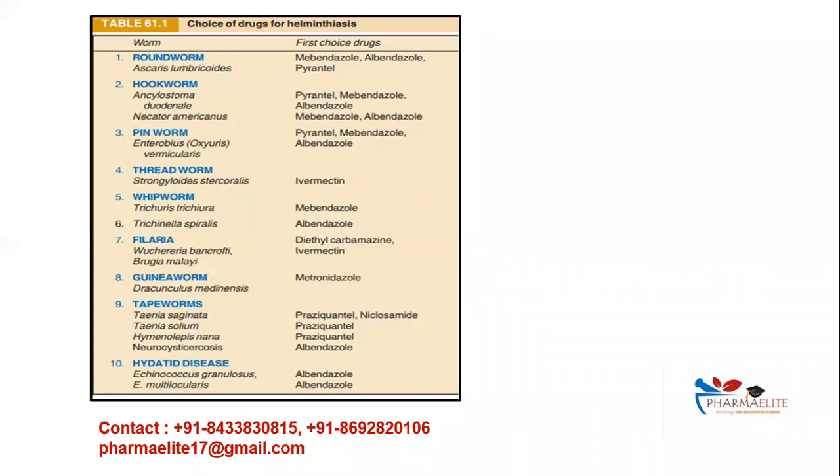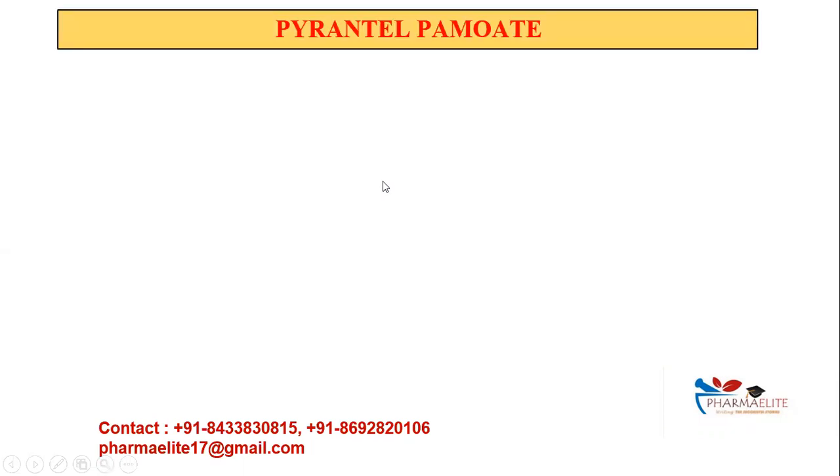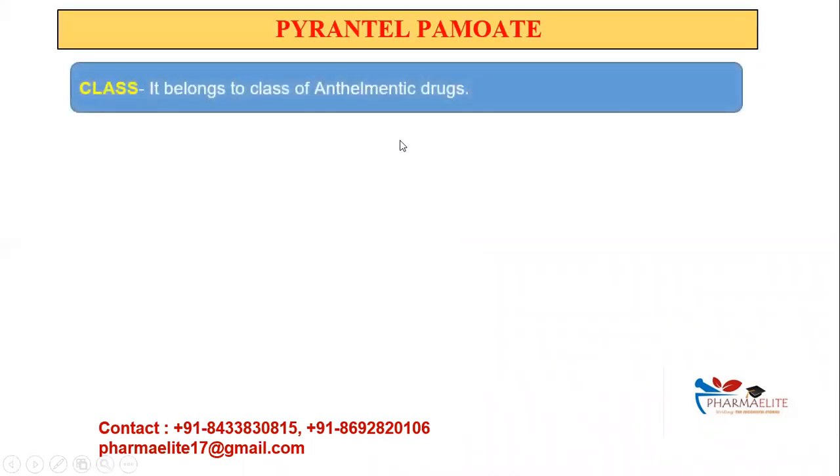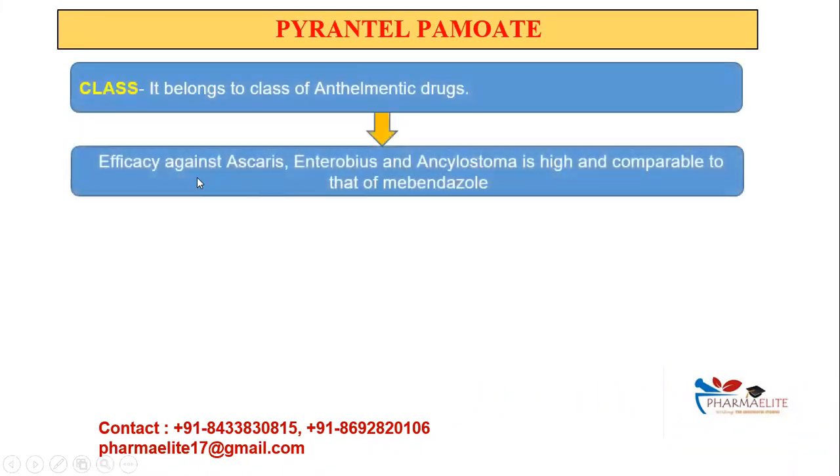Coming on to the next part, mebendazole is the only one which is preferred in whipworm. Otherwise, we prefer albendazole. Now, coming on to the drug of the day, pyrantel pamoate, we have already seen it belongs to the class of anthelmintic drugs. Its efficacy against Ascaris, roundworm, Enterobius, pinworm, and Ancylostoma, hookworm, is high. It is majorly used for pinworm, hookworm and roundworm, and its activity is comparable to that of mebendazole.